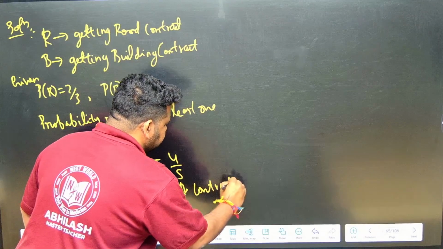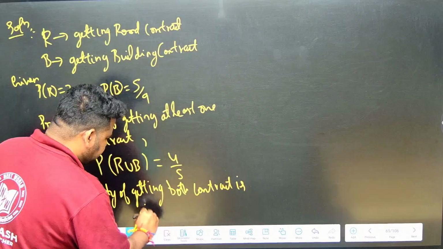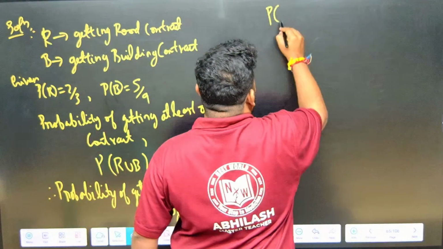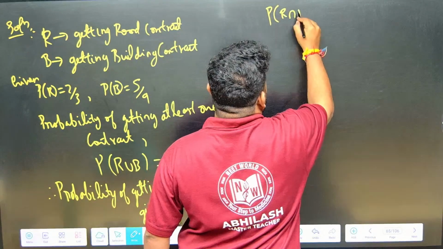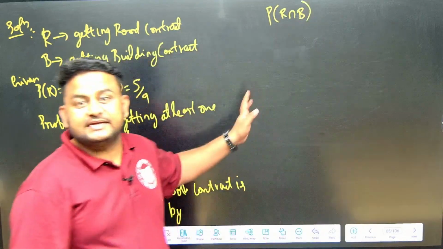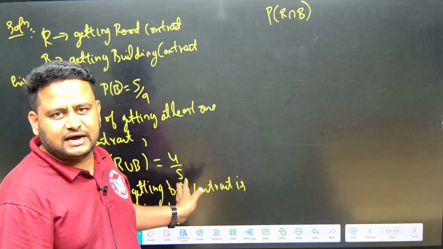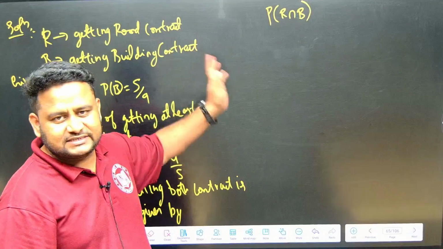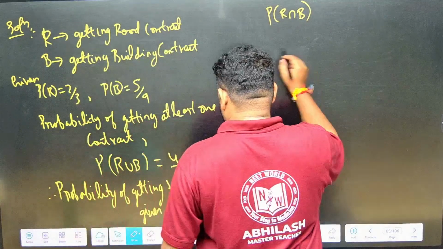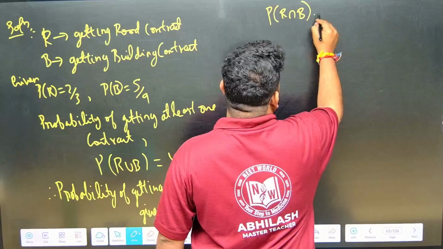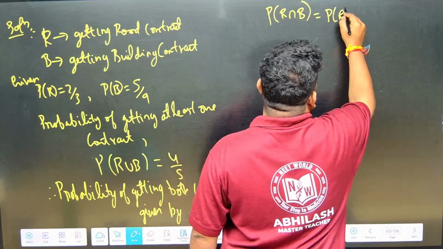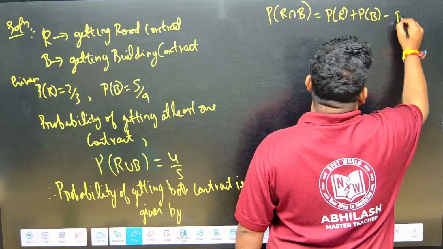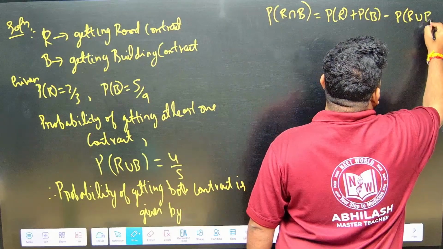Both contracts is given by P of R intersection B. Both means intersection. At least one, either R, means it is union. Both means R intersection B, which is given by P of R intersection B. That is equal to P of R plus P of B minus P of R union B.